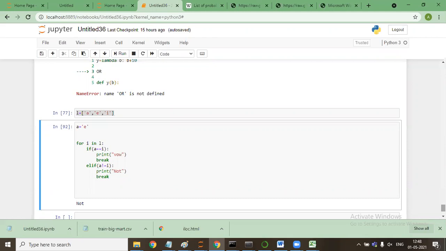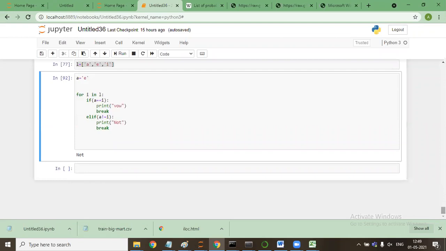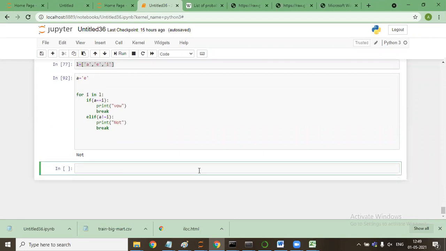Actually, I have written it, but it is not clear. Then you can show your code to me, and I will find what the error is. It is running, but I saw it from the net only. It is running, but I did not understand the logic. Okay, I'll tell you. Just give me a second.